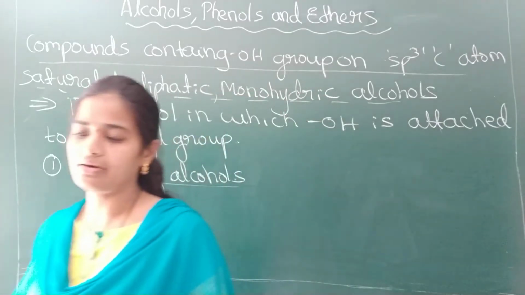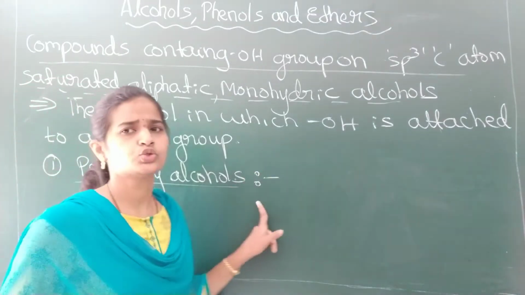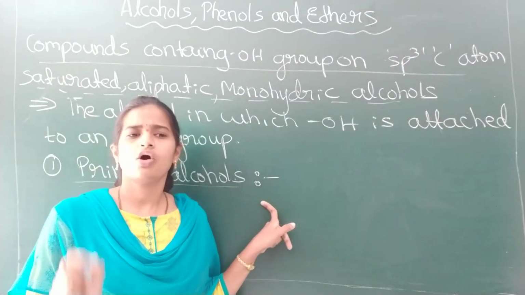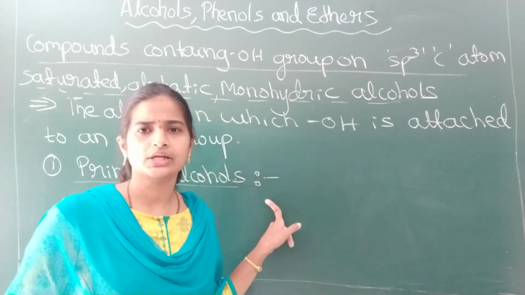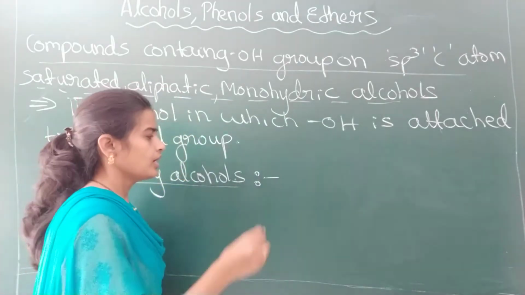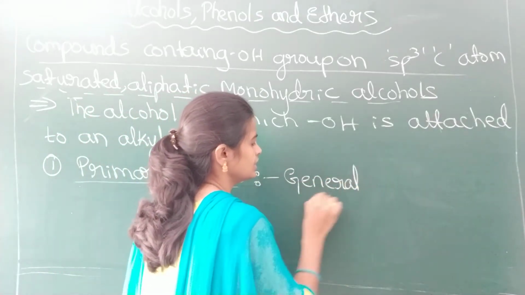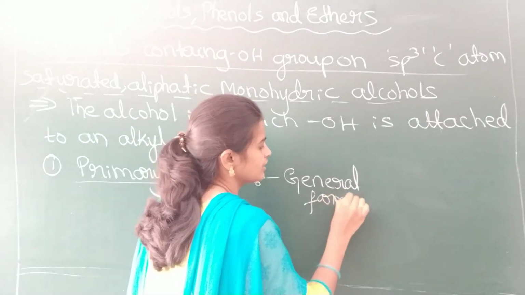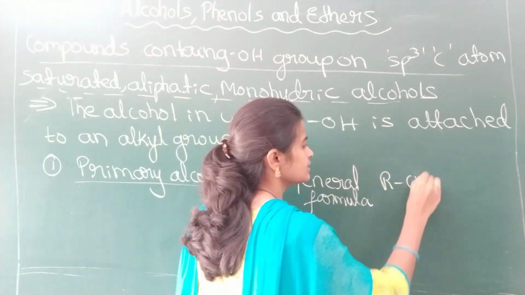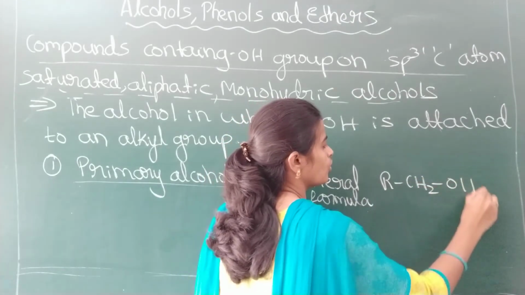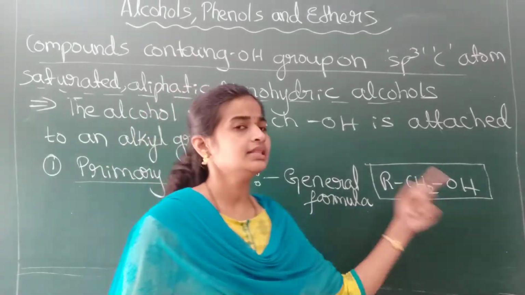Got it? Now see what are primary alcohols. Students, you should be able to identify whether the given alcohol is primary, secondary or tertiary. The general formula of primary alcohol is RCH2OH.